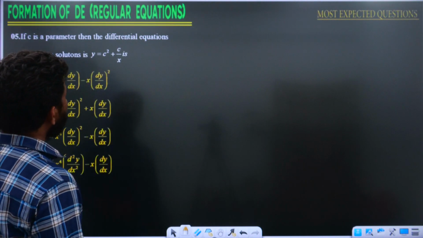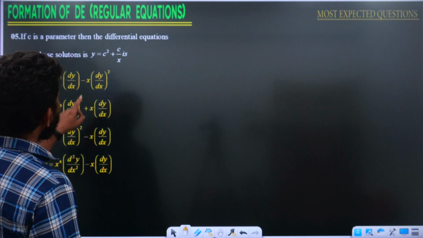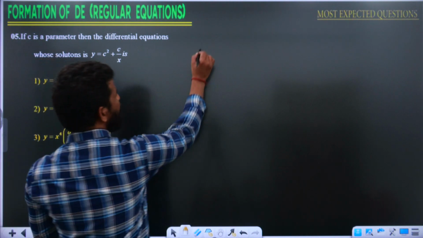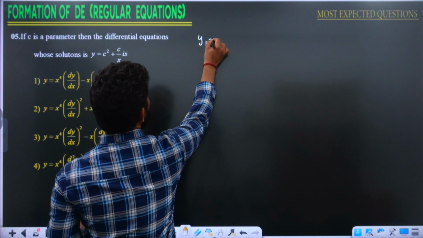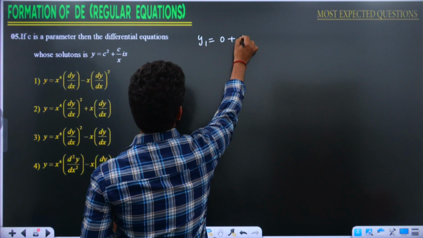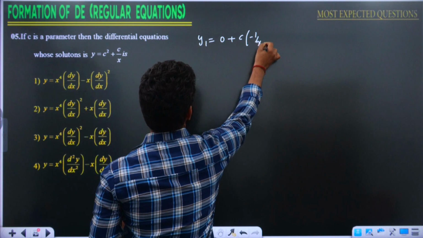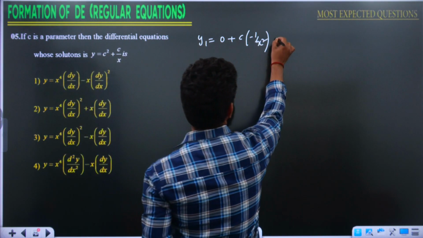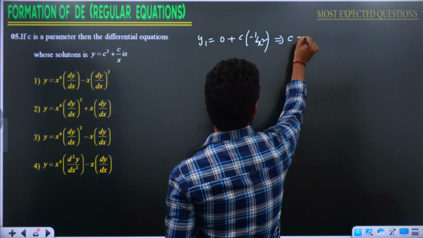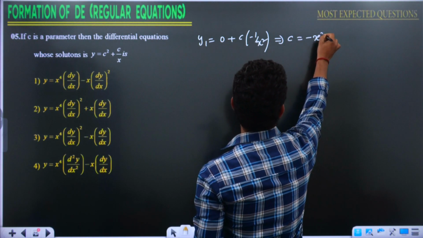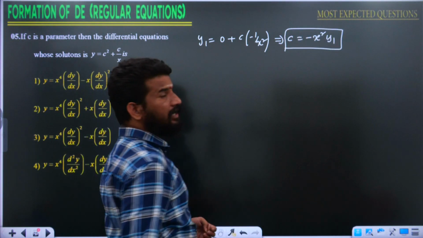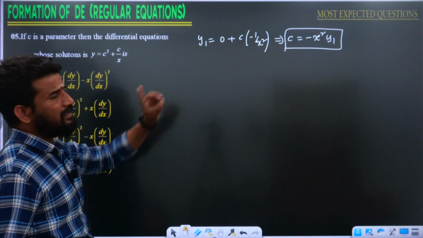If c is a parameter, then the differential equation whose solution is y is equal to c square plus c by x. We need to eliminate c here. If I differentiate both sides, I am going to get y1 is equal to 0 plus c into minus 1 by x square. From this, the c value is going to be minus x square y1. The c value is going to be minus x square y1. Replace c by minus x square y1.